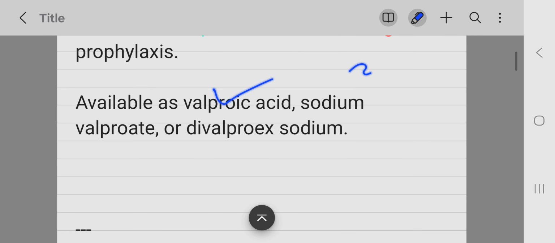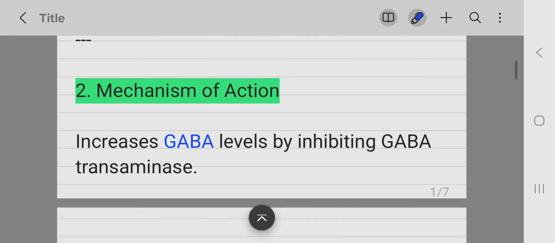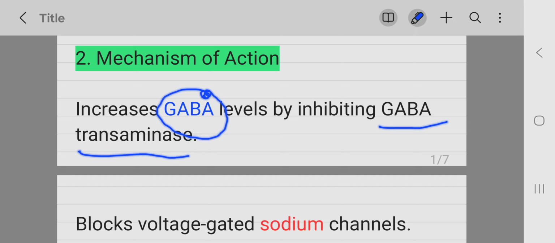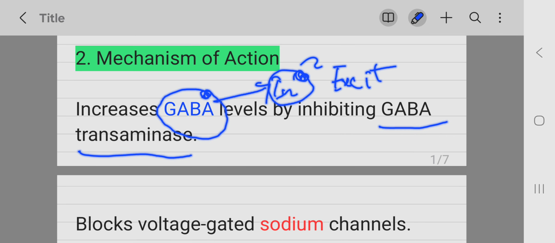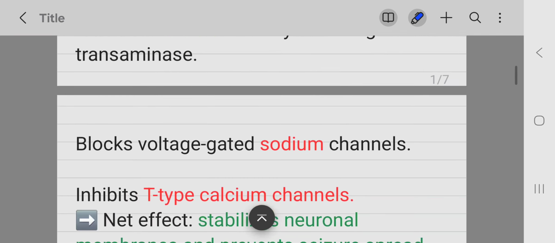It is available as valproic acid, sodium valproate and divalproex sodium. These are different names for valproic acid. Mechanism of action: it increases the GABA levels by inhibiting GABA transaminase, and GABA is an inhibitory neurotransmitter. Seizures are produced due to excitation, so this inhibition helps control seizures.